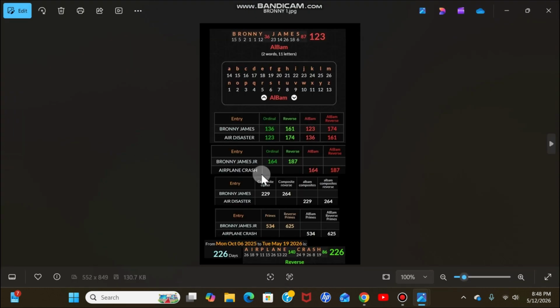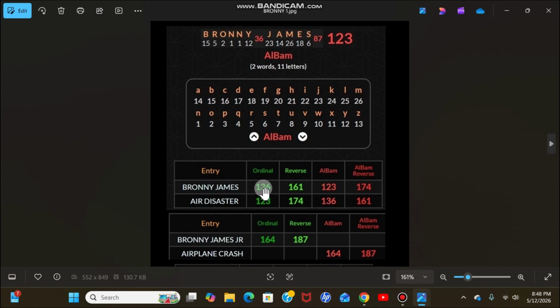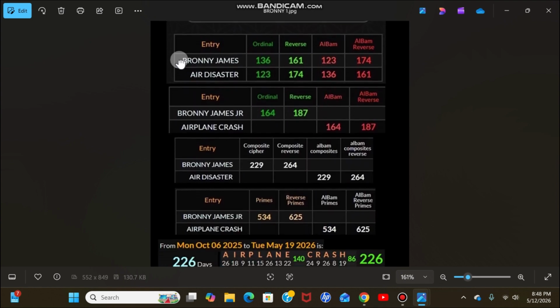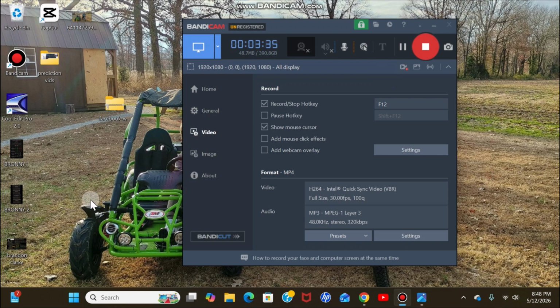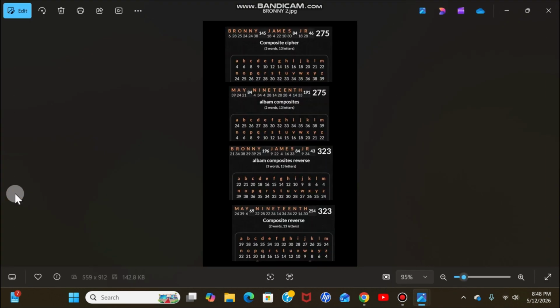I posted this in my community section today, finding this air disaster match. I'm just showing how Bronny James equals air disaster in composites. Like Bronny James Jr. airplane crash. But yeah, 226 days with their birthdays. I mean, that's both of them. But I think you got to measure to May the 20th.